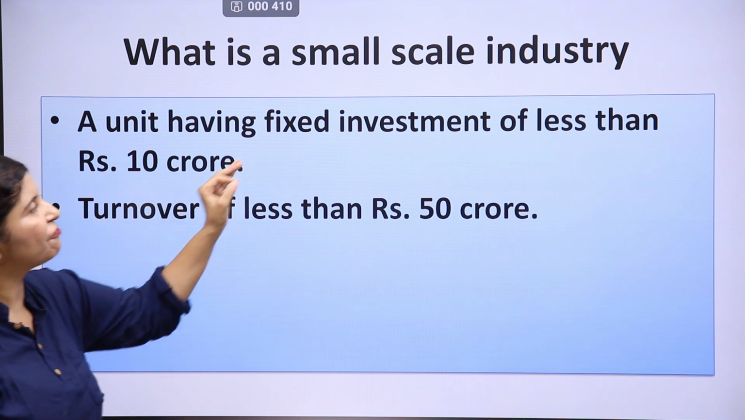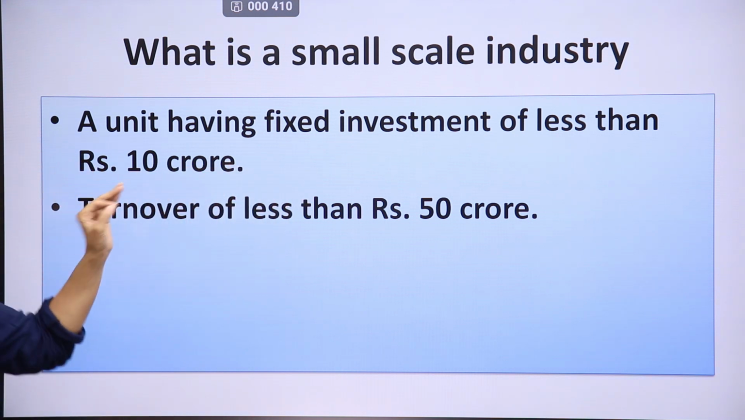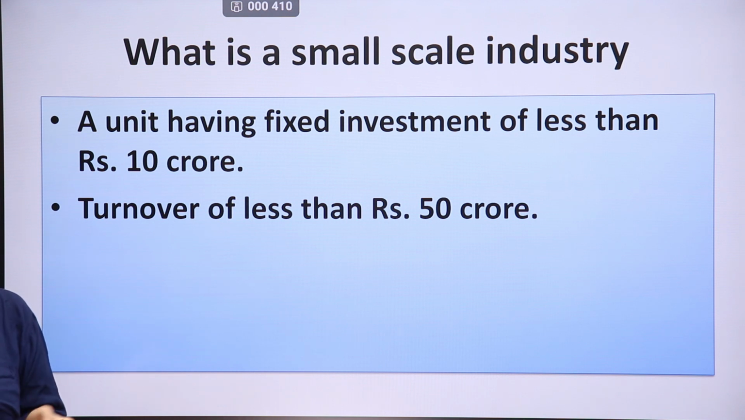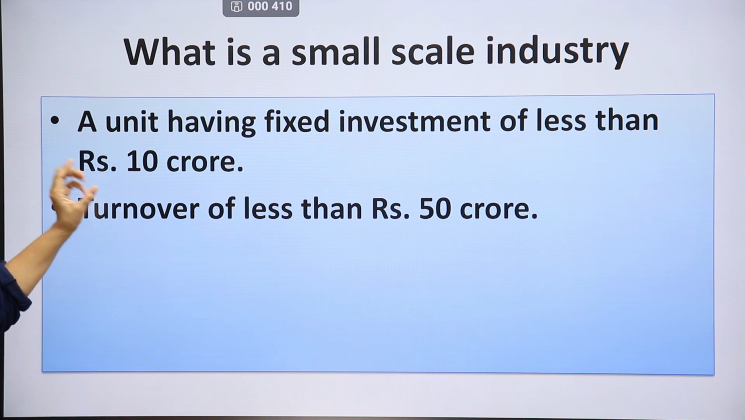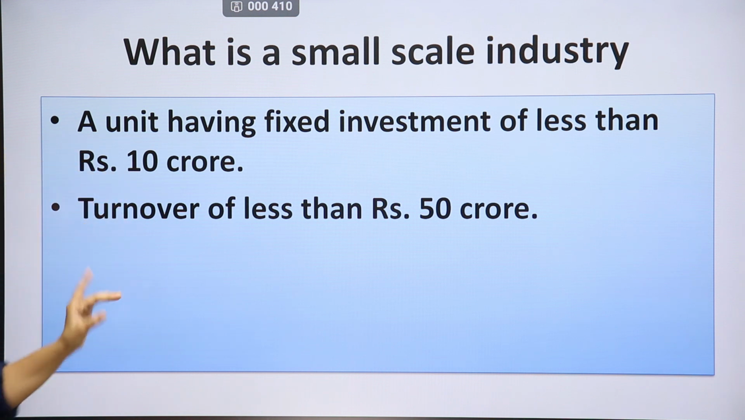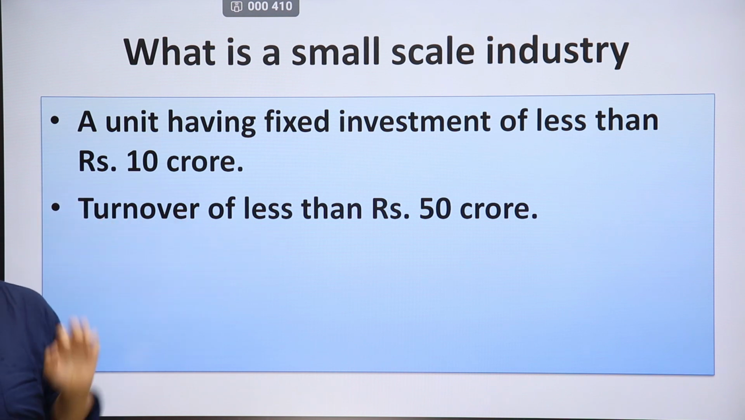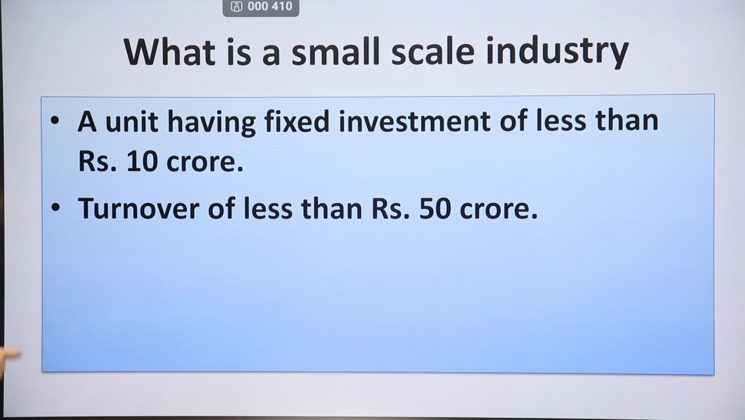Then what is a small scale industry? A unit having fixed investment of less than rupees 10 crore. What is fixed investment? Investment in your plant, that is the building in which you carry on production and keep your machines, and the machinery itself. The machines and the plant are known as the capital of your industry. So an industry which has less than rupees 10 crore of fixed investment is known as a small scale industry. Then turnover of less than rupees 50 crore, and it has a turnover of less than 50 crores in today's times.